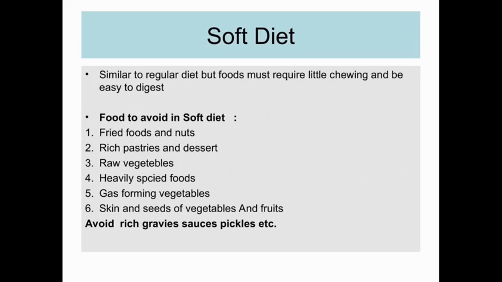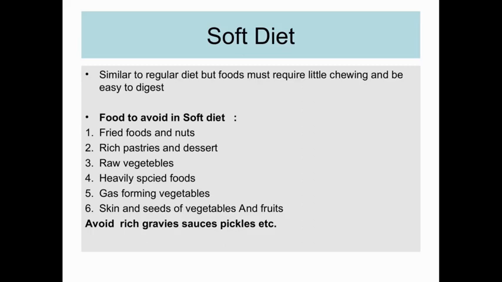They are similar to regular diet, but food must require little chewing and be easy to digest. The example that we used for soft diet was a patient suffering with dental problems, as we have discussed earlier. So what are the foods that are to be avoided in a soft diet? Fried foods and nuts are not to be given in a soft diet. Rich pastries and dessert, raw vegetables, heavily spiced foods, gas forming vegetables, and skin and seeds of vegetables and fruits are not given in your soft diet.